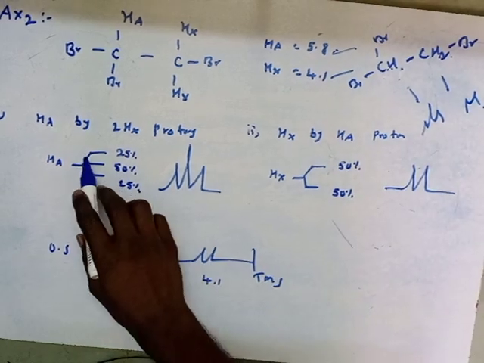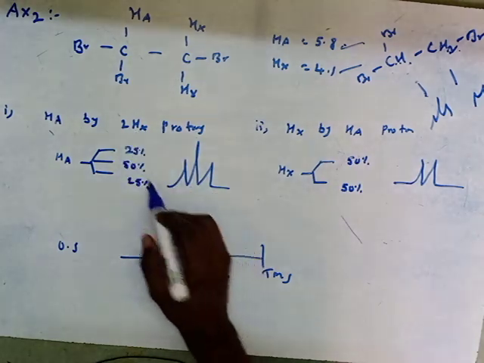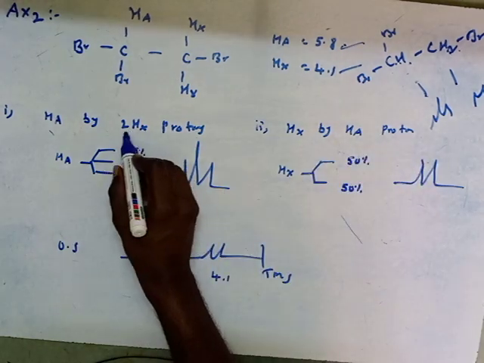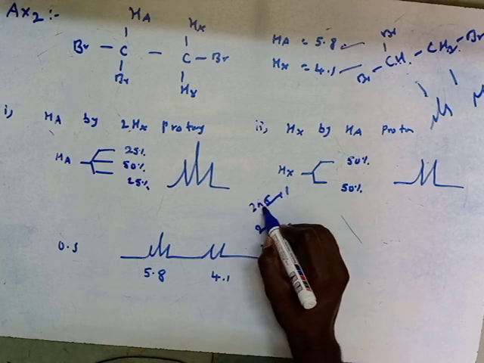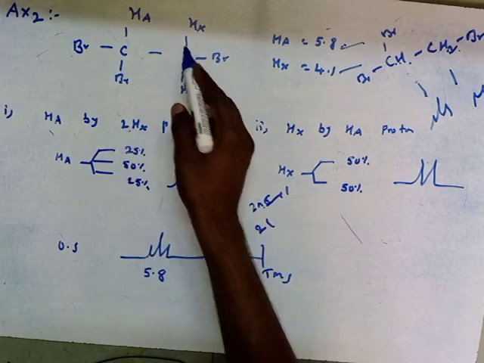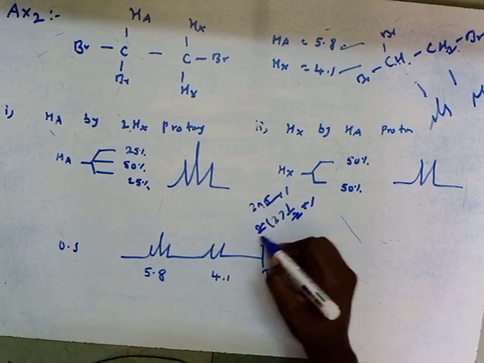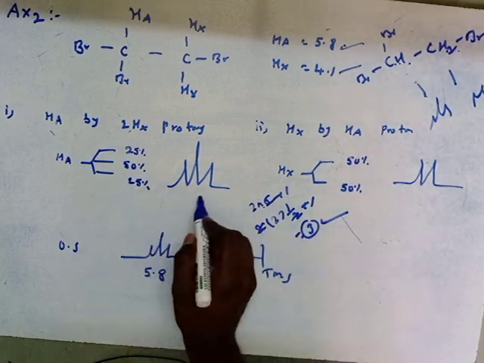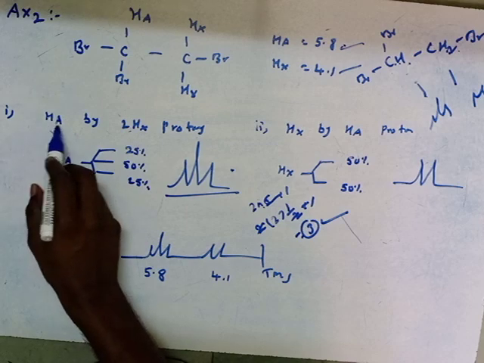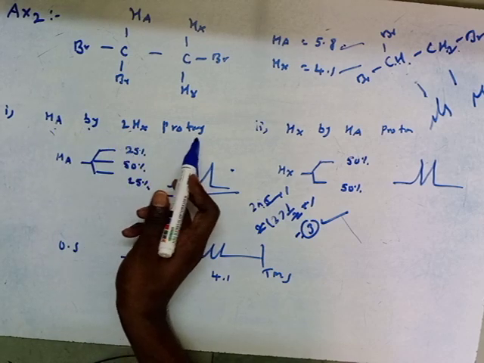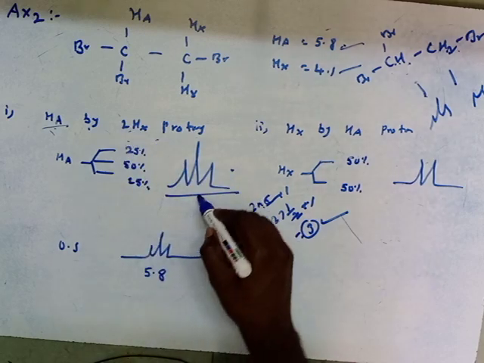Now see the splitting of HA protons by 2 HX protons. It simply follows the 2nI+1 rule, where n is the number of neighboring protons, here the 2 HX protons, and the spin value is half, we know that. So 2 times half times 2 plus 1 gives 3. So it gives us a triplet, right? The HA proton is coupled with 2 HX protons, so it gives us a triplet.